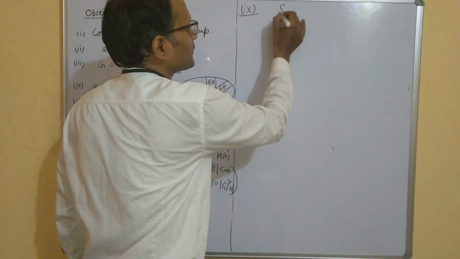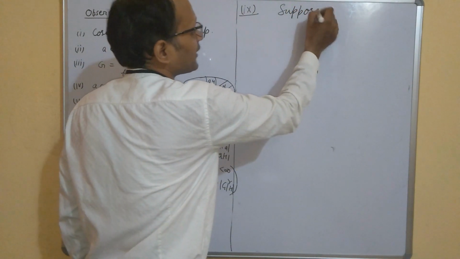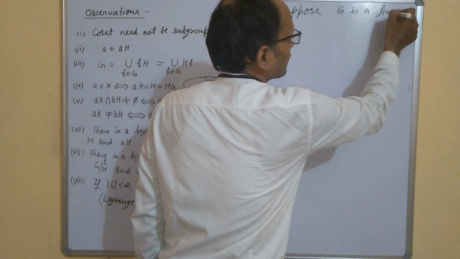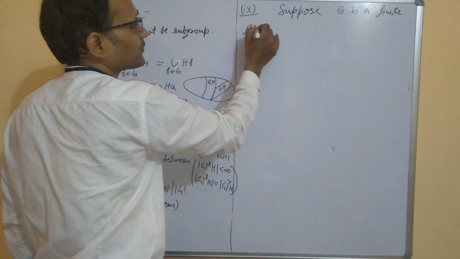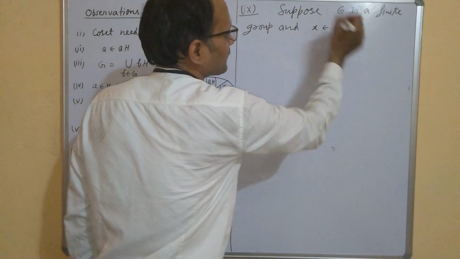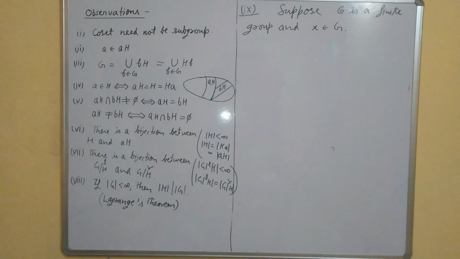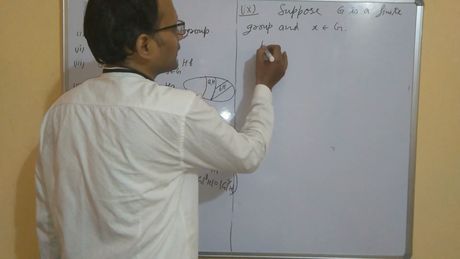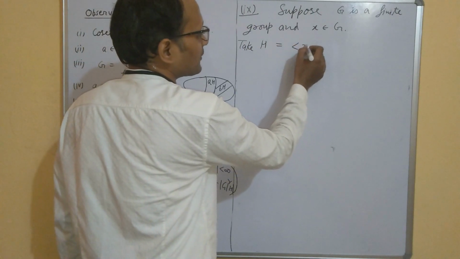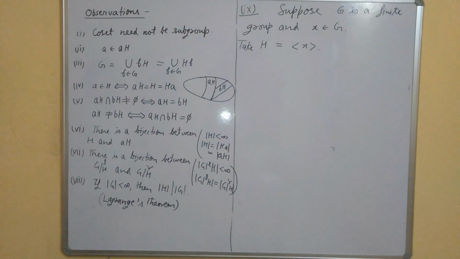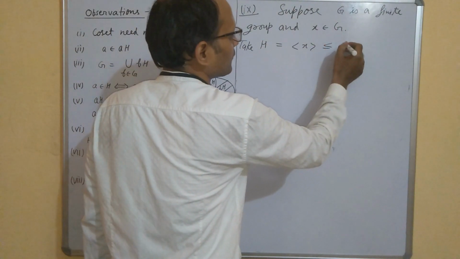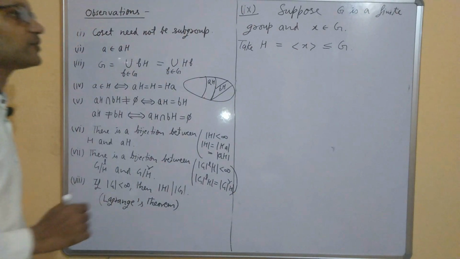Suppose G is a finite group, and x is an element in the group G. Take H to be the subgroup generated by x. Because G is a finite group and H is a subgroup of G, of course H will also be a finite subgroup of the group G.